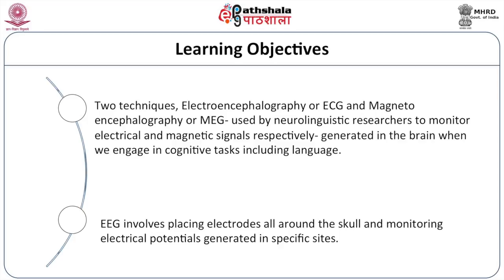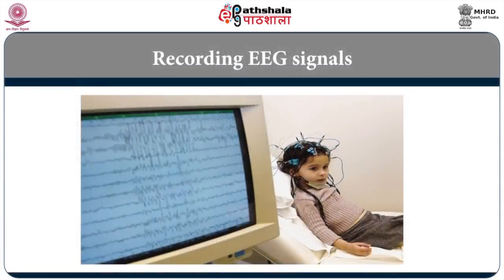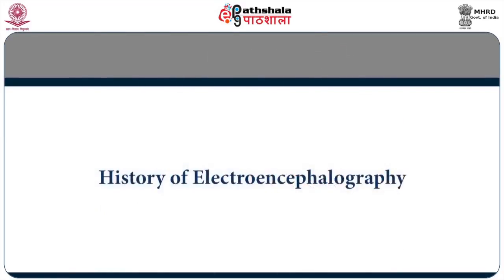EEG involves placing electrodes all around the scalp, as you will see in the picture of a little girl attached to the EEG machine, and the electrical signals are monitored on the computer as shown in the picture. Now I will say a little bit about the history of how EEG developed.